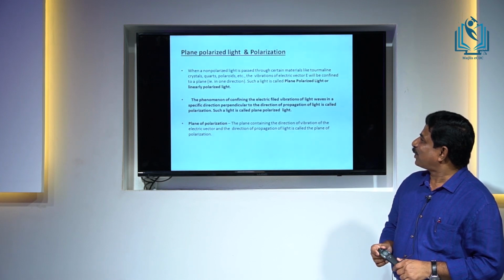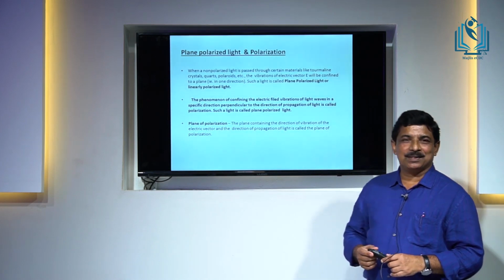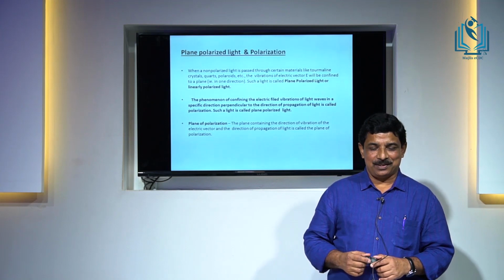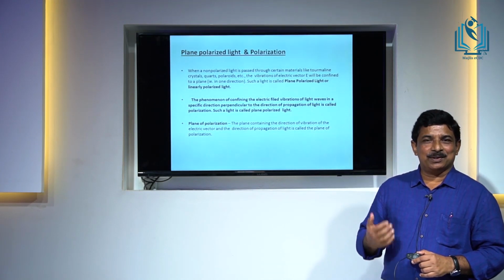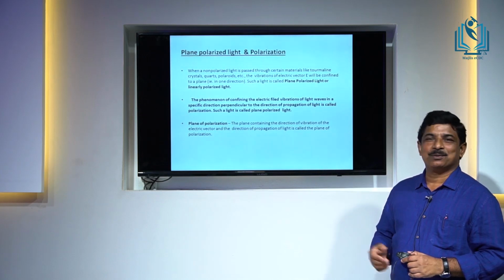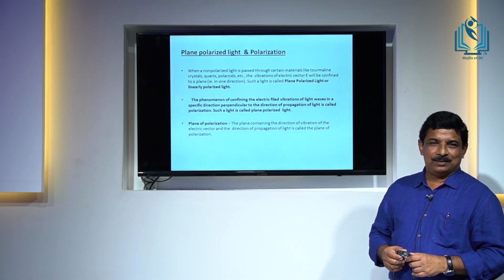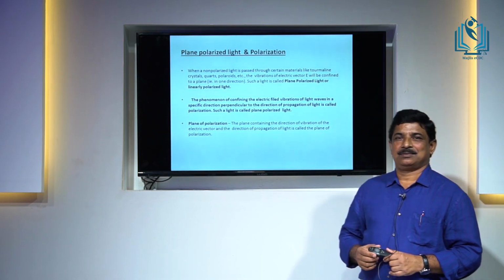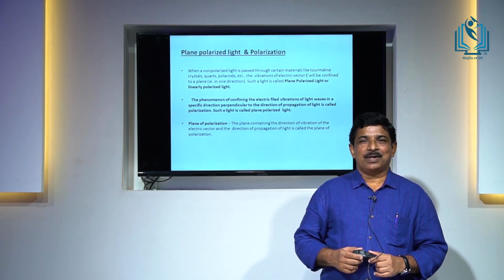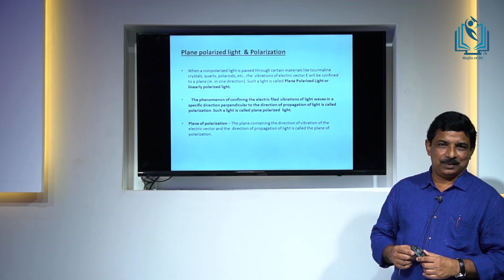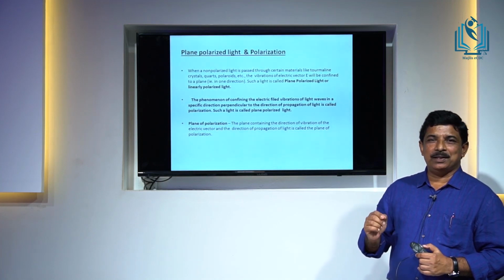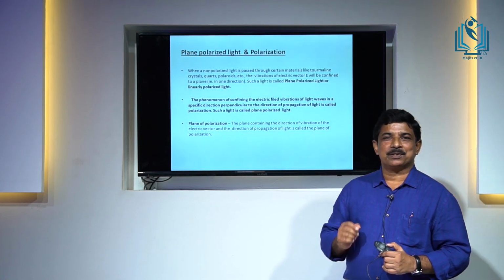Now, what is plane polarized light and what is polarization? We learned even in the lower classes, and in your 12th standard, that there are certain materials. When light is passed through such materials, it permits only certain electric field vibrations to pass through.